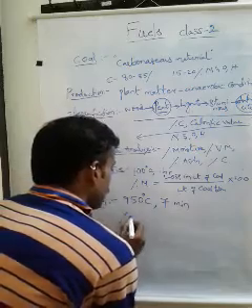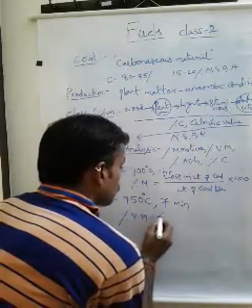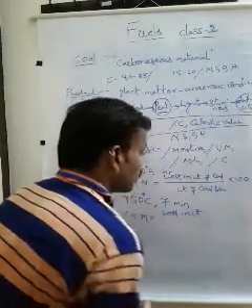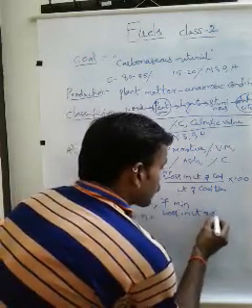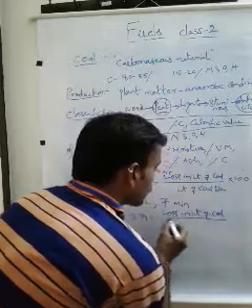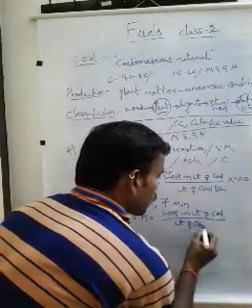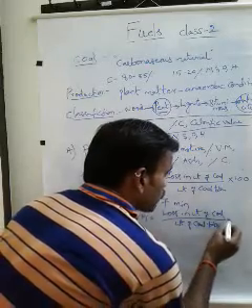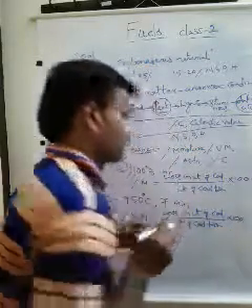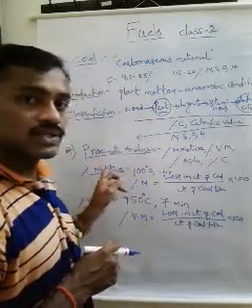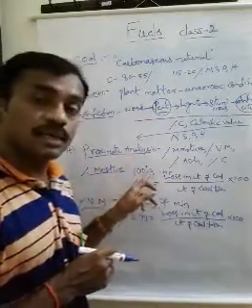Percentage of volatile matter is equal to loss in weight of coal sample due to removal of volatile impurities by weight of original coal sample taken into 100.